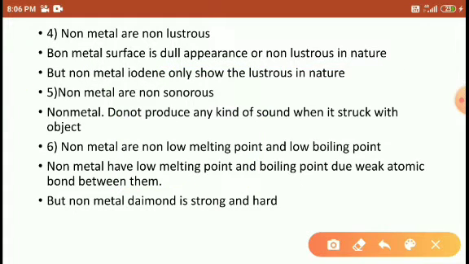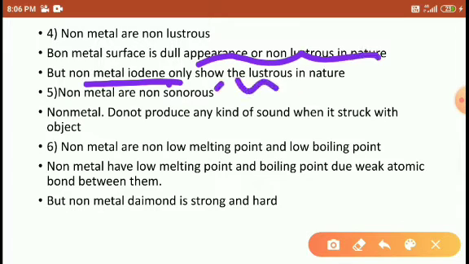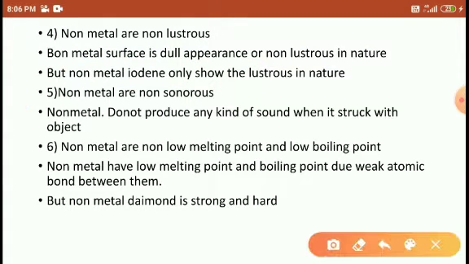But the non-metal iodine is the only substance that exhibits lustrous nature. It's very important, students. The non-metal iodine exhibits the lustrous nature. Except for iodine, no other non-metal exhibits the lustrous nature. Yes, students. Okay.